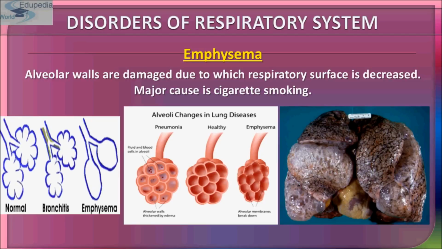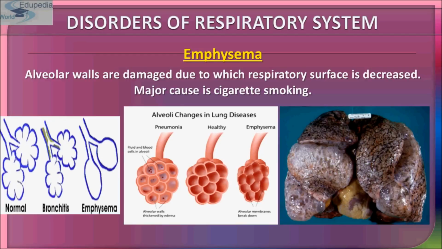As you can see, this is the normal alveoli, this is the bronchitis alveoli, and this is emphysema. The alveolar walls are damaged, due to which the respiratory surface is decreased. The major cause of emphysema is cigarette smoking.